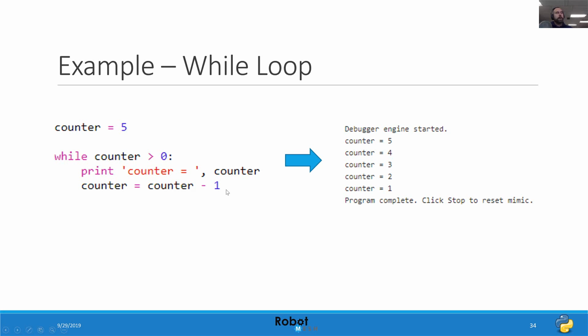Then we're going to subtract 1 from that value. Is 4 greater than 0? Yes, it is. Is 3 greater than 0? 2 and 1. And finally, 0 is not greater than 0. So this condition is no longer true, and we kick out of the loop. And so now the program ends, and we can stop and reset the mimic.